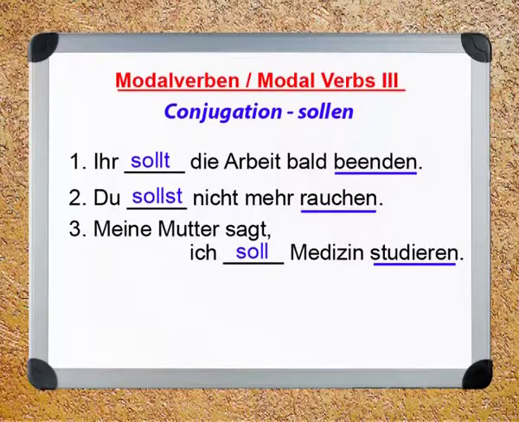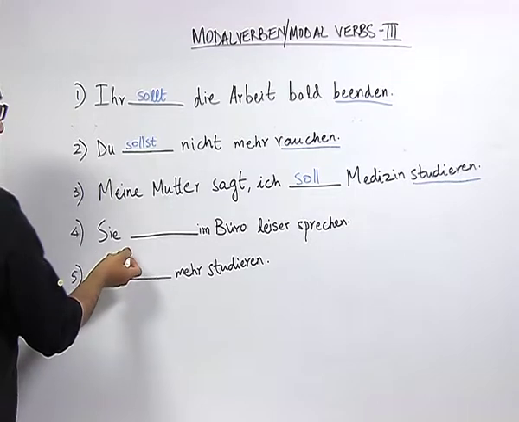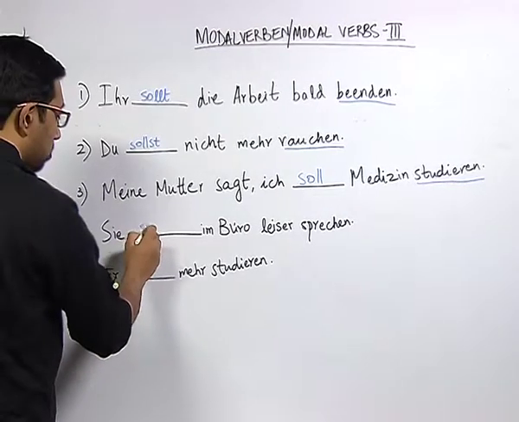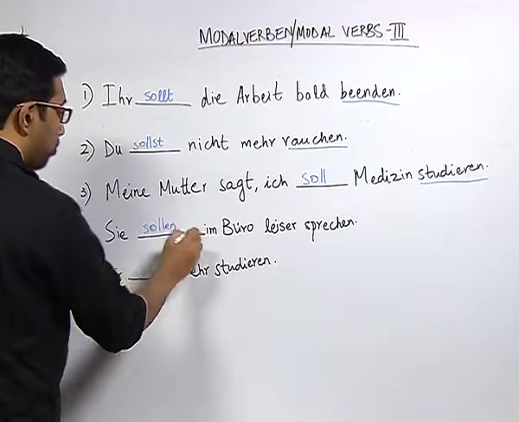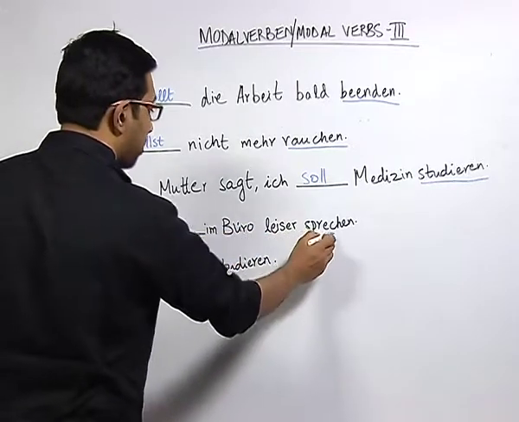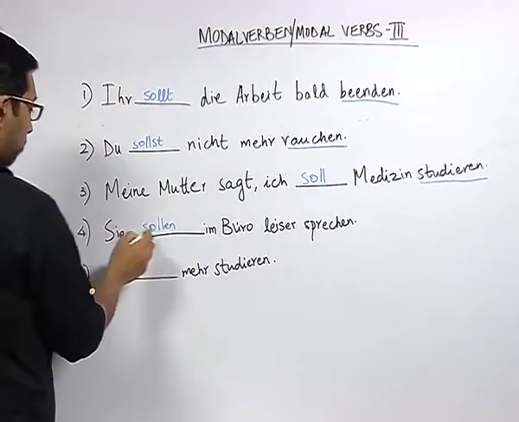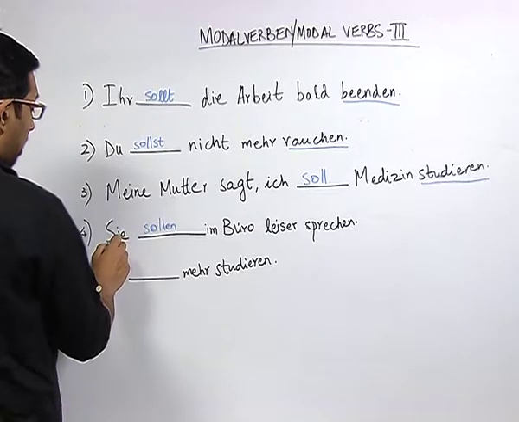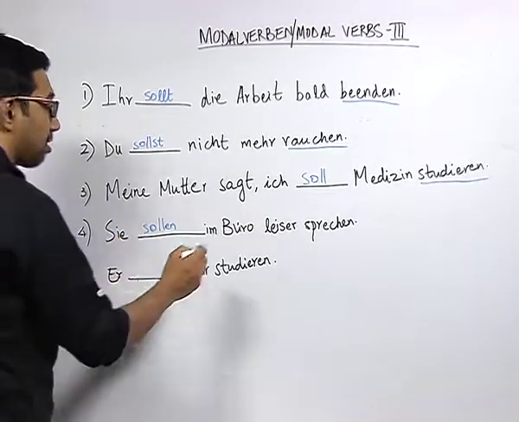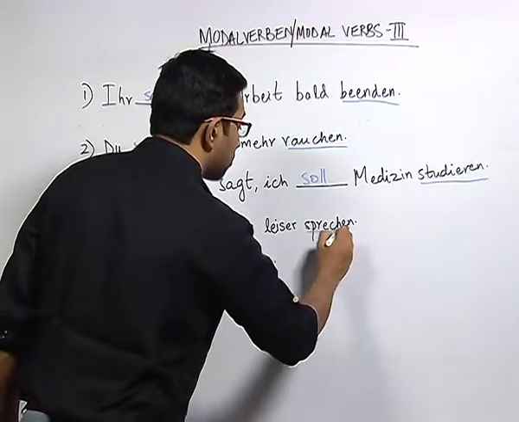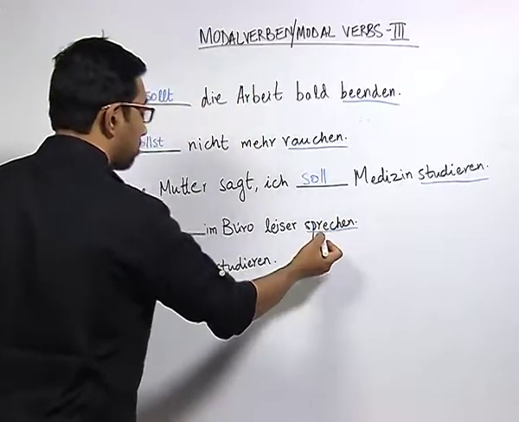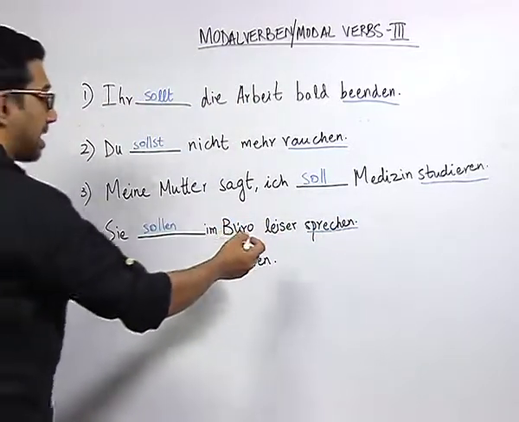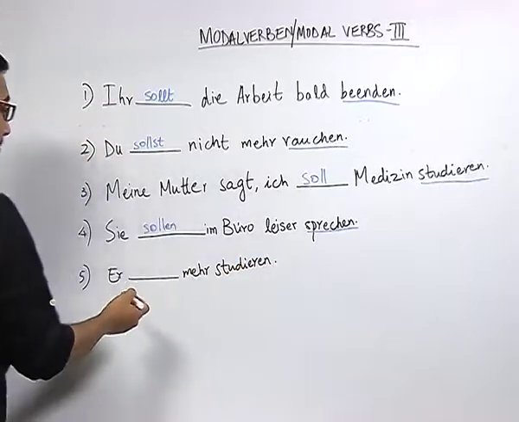Now, sentence number 4, Sie sollen im Büro leiser sprechen. Here we have conjugated the verb sollen according to the pronoun sie. We mark the infinitive verb which is at the end. Sprechen, which you know means to speak, leiser means quietly.